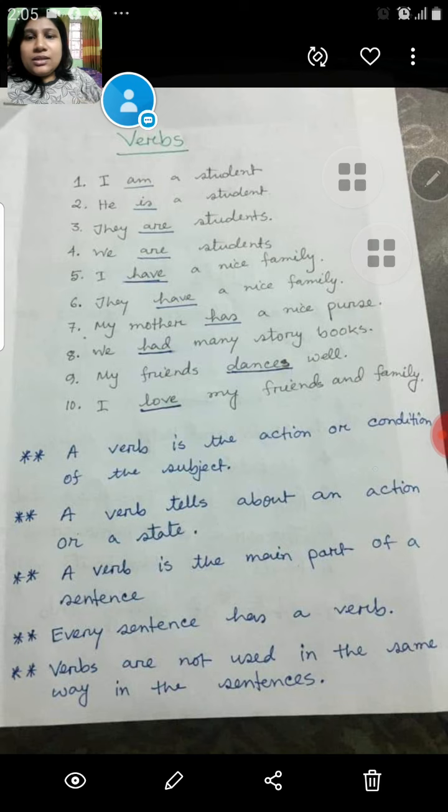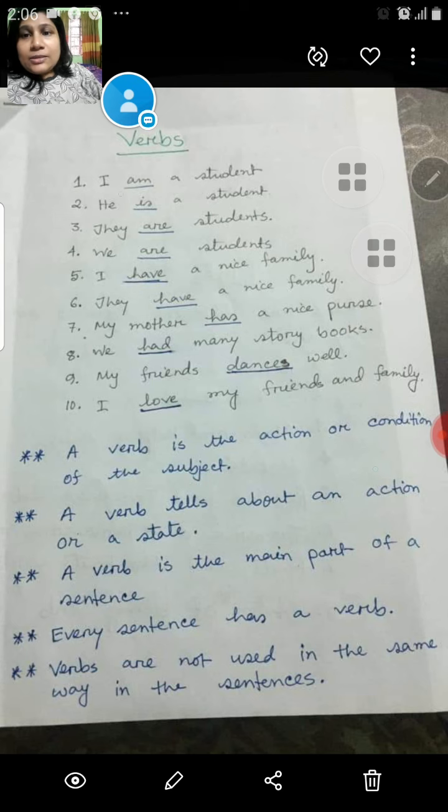Here you can see in the page, first example: I am a student, he is a student, they are students, we are students. I have a nice family, they have a nice family. My mother has a nice purse. We had many storybooks. My friends dance well. I love my friends and family. Here you can see different subjects, different verbs.